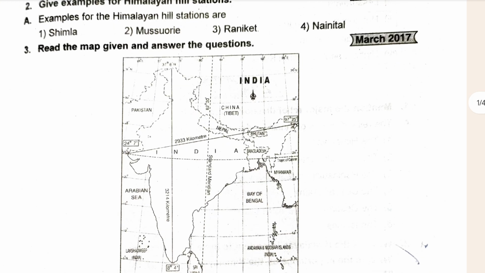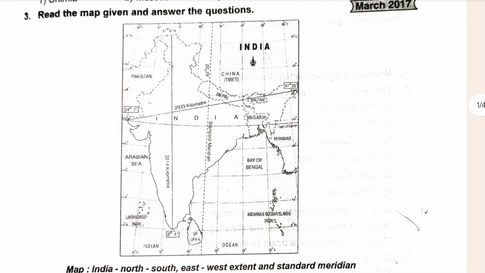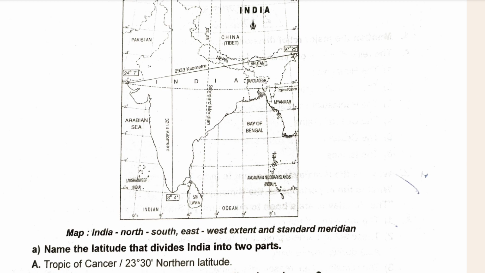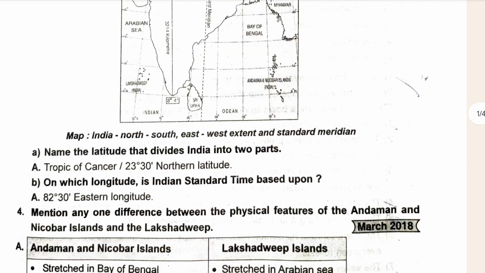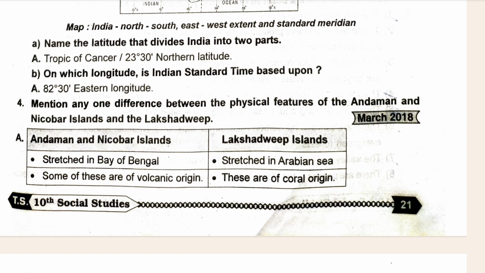Now, give an example of Himalaya hill stations, and this is very important. Examples of Himalaya hill stations are Shimla, Mussoorie, Nainital, and Ranikhet. This is a very important question, you have to remember. Read the map given below and answer the question. When you go to the MCQ 1 mark questions, these are very important. You have to remember this one, don't take it lightly, take it seriously.